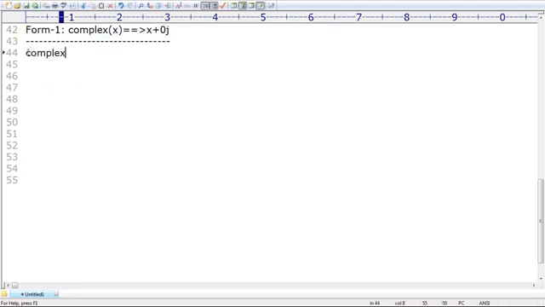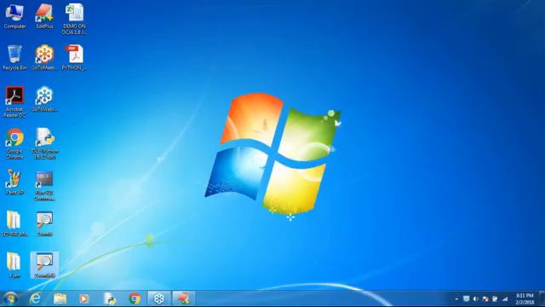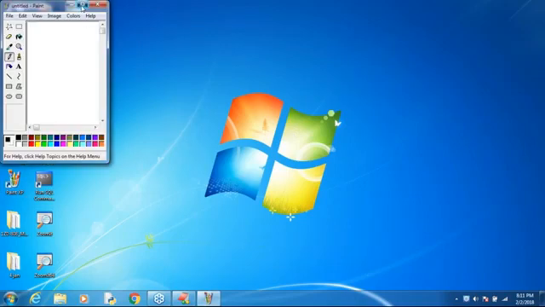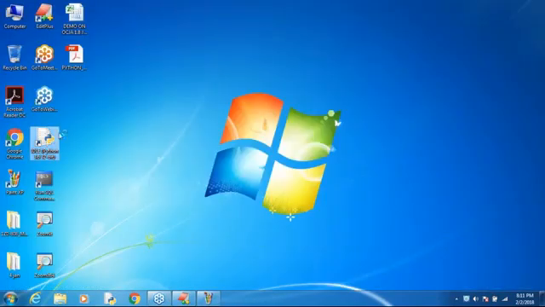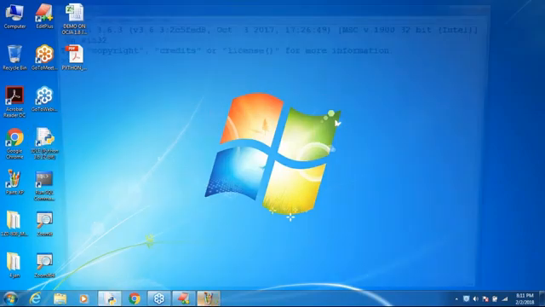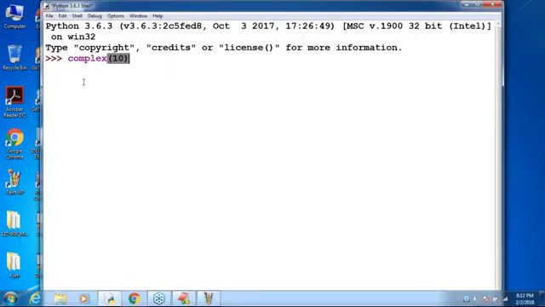If I print complex of 10, can you guess what output I will get? 10 plus 0j. One minute, let me execute it in parallel using Python IDLE. Here I take complex of 10. Observe the output by default: we get 10 plus 0j.